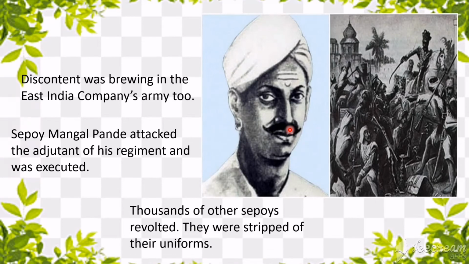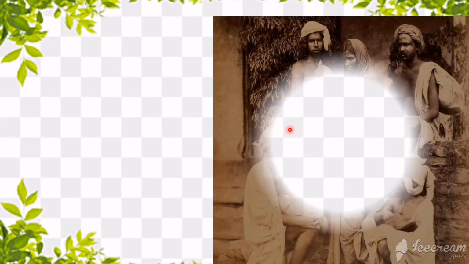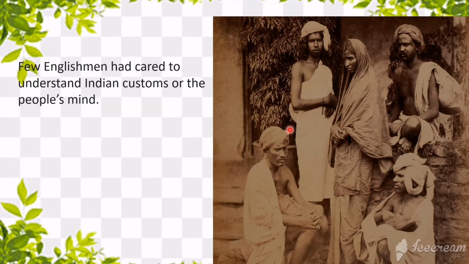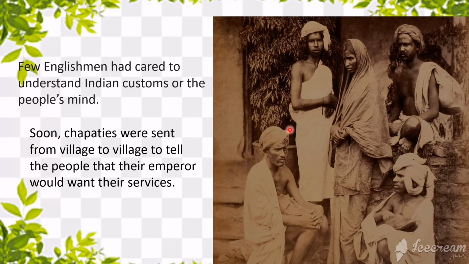And not only him, along with him there were thousands of other sepoys who revolted against British rulers. Because of their revolt, they were all stripped of their uniforms. That means they were all suspended from their job. Now, among this, we can see that most of the Britishers were very cruel, but some Britishers who understood Indian customs helped Indian people.